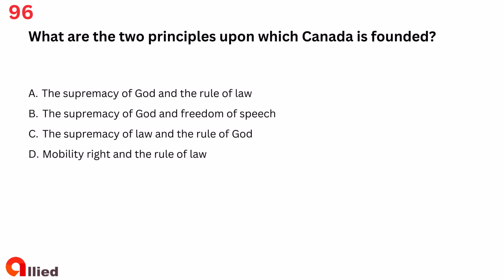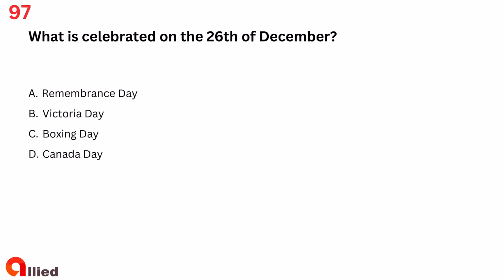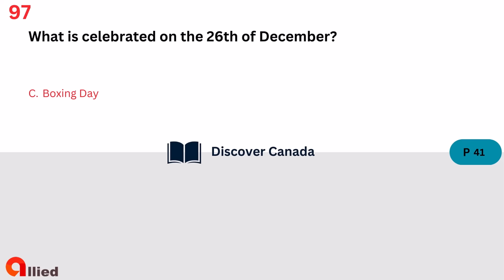Question 96. What are the two principles upon which Canada is founded? A. The supremacy of God and the rule of law. B. The supremacy of God and freedom of speech. C. The supremacy of law and the rule of God. D. Mobility right and the rule of law. The answer is A. The supremacy of God and the rule of law. Question 97. What is celebrated on the 26th of December? A. Remembrance Day. B. Victoria Day. C. Boxing Day. D. Canada Day. The answer is C. Boxing Day.